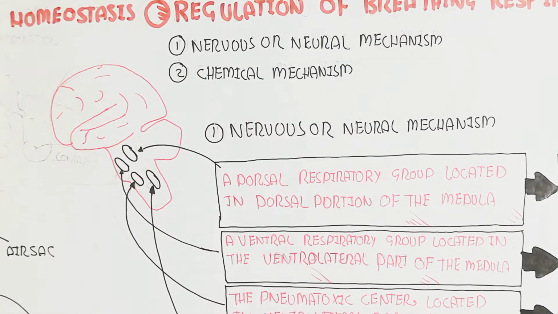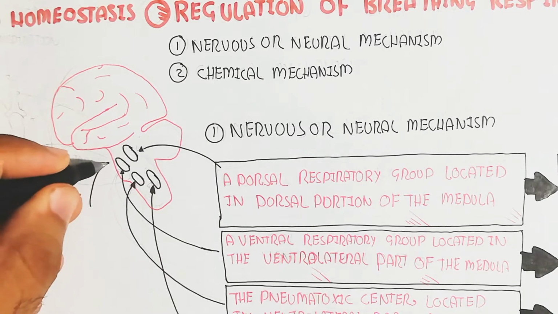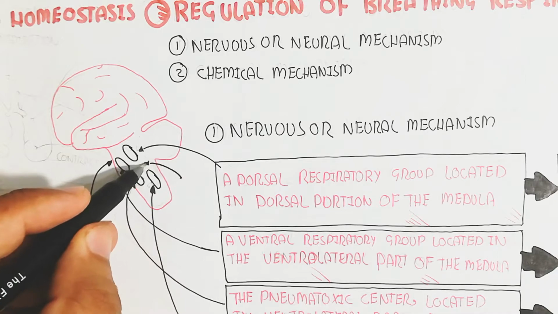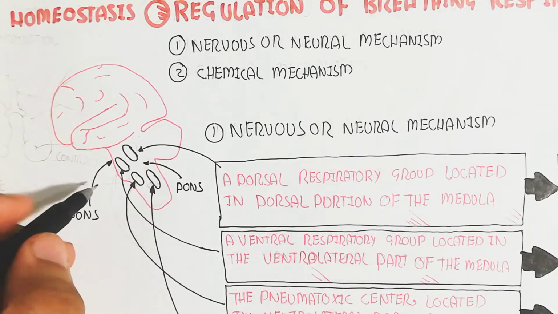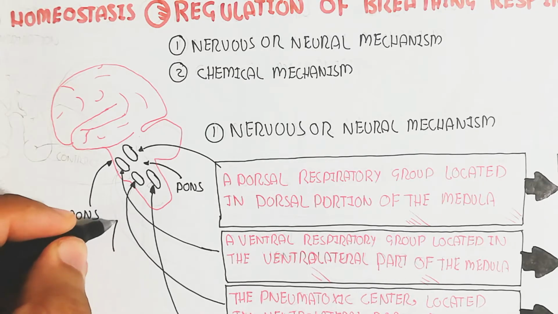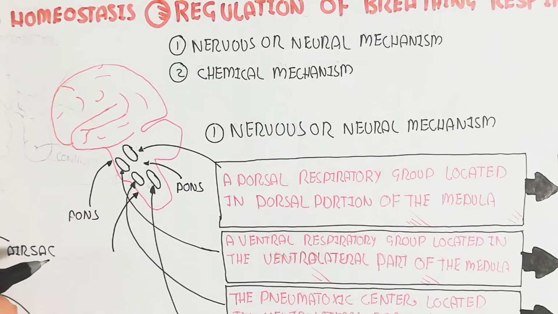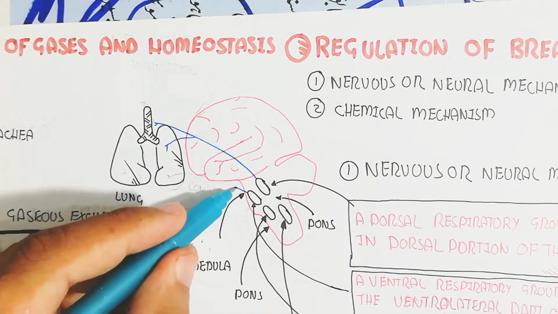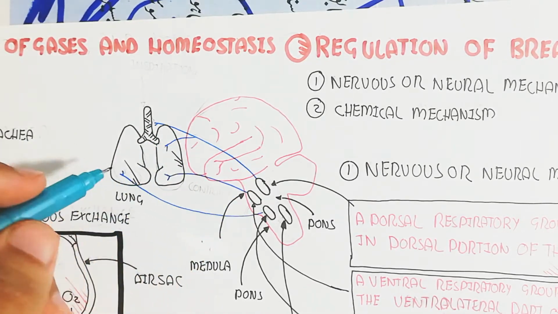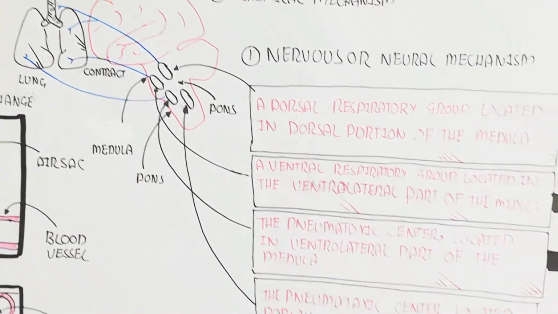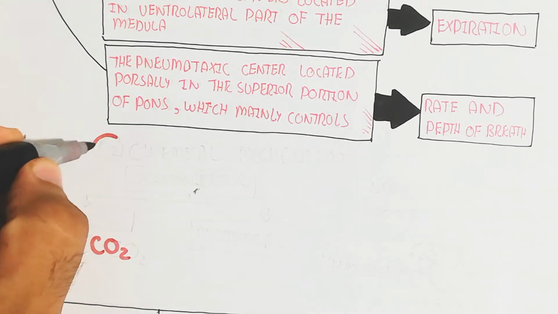So here I am drawing the lungs for understanding. This is the medulla, and this is the pons. The upper part is the medulla, not the pons. I am removing that medulla, and this is the pons and the brain stem. So in this way you can see the contraction will occur when the dorsal respiratory group, located in the dorsal portion of the medulla, basically regulates the lungs.